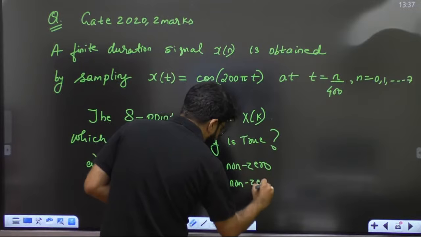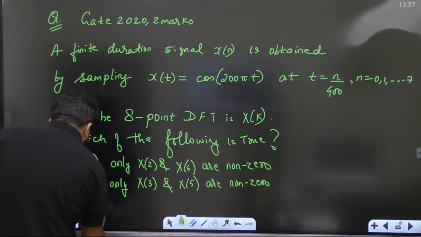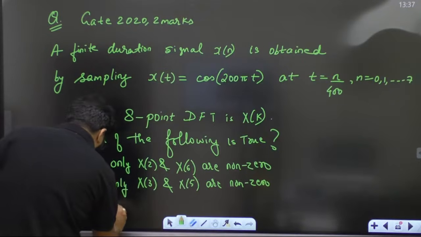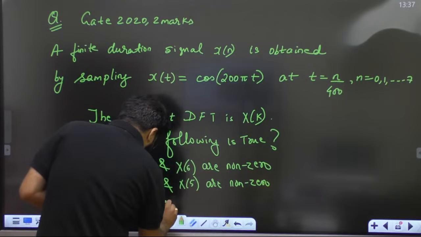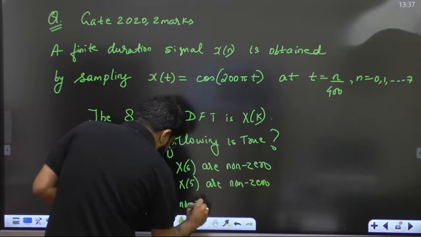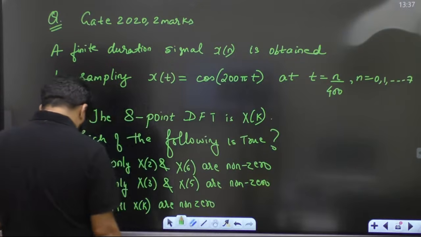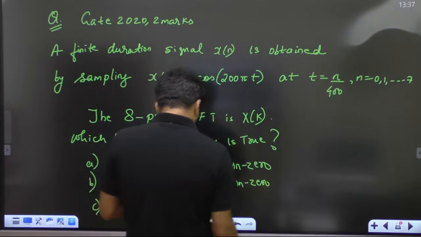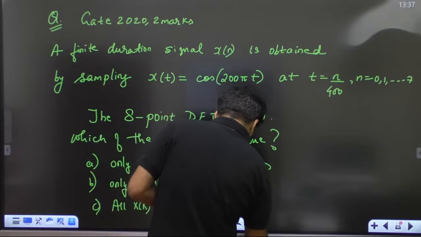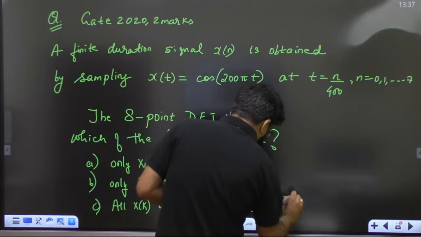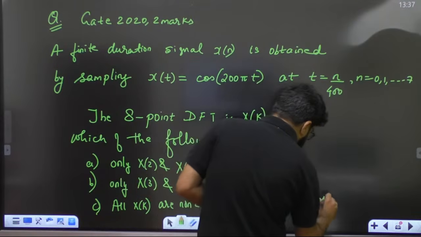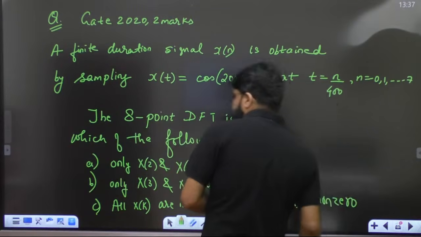Option number C, all X[k] are non-zero. And option D, यहाँ लिख देते हैं. Only X[4] is non-zero.